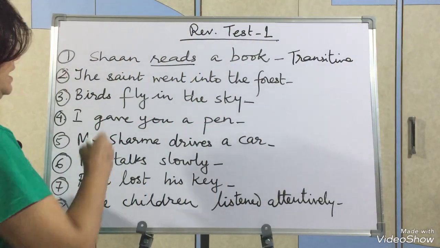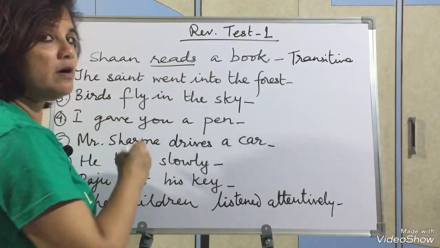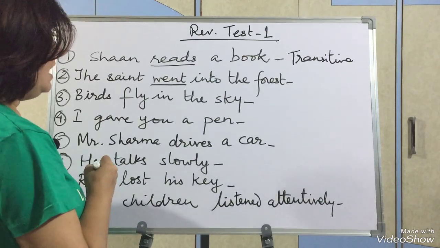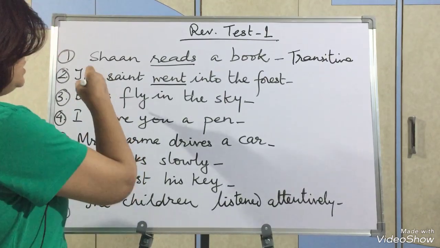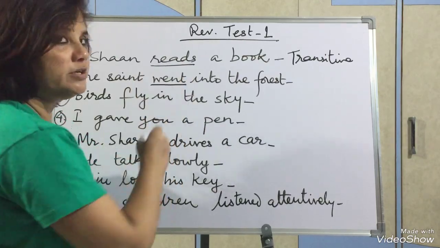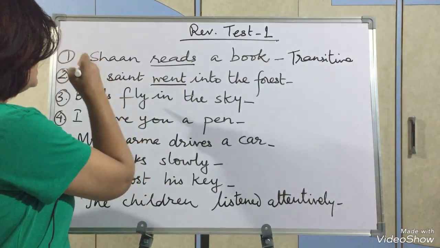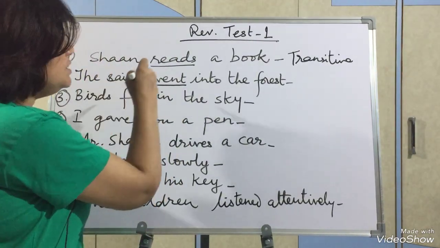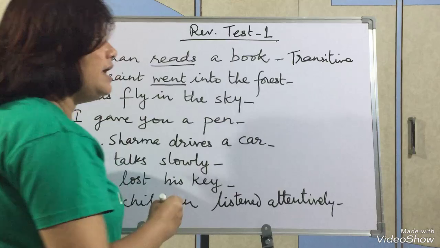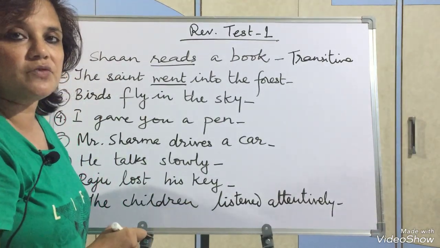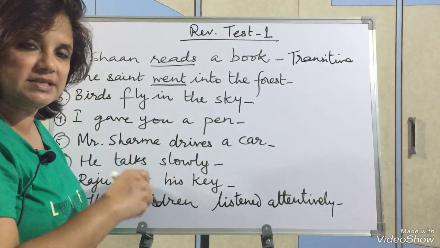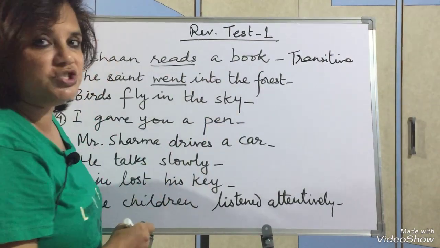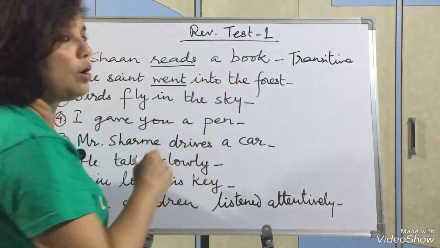Understood? The saint went into the forest. What is the verb? Went. Went is the verb. Now let us make the question. The saint went what? Answer is not coming. The saint went whom? Answer is not coming. The saint went where? This is the answer of where, and where we don't need for a transitive verb. Okay, here it is not showing an object, it's not giving the answer of what or whom.